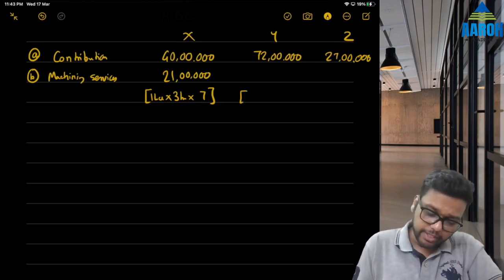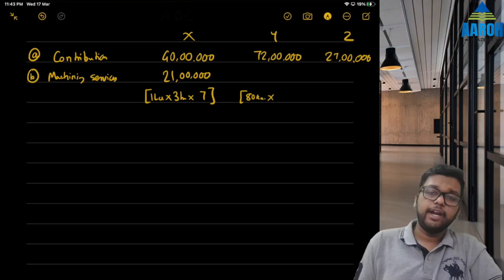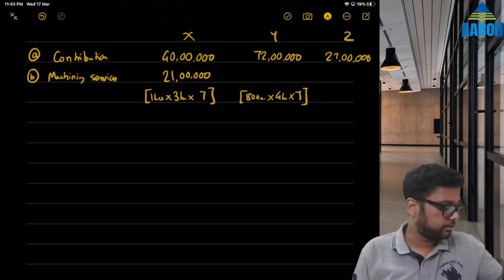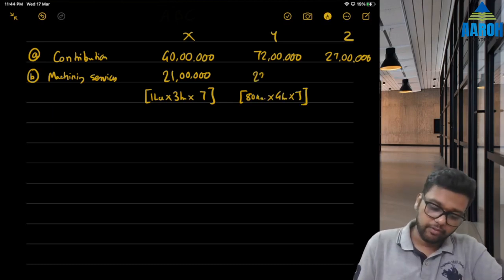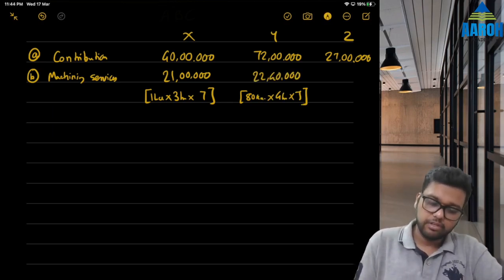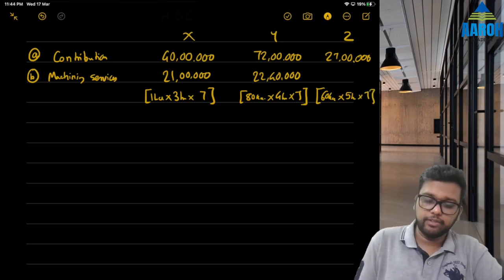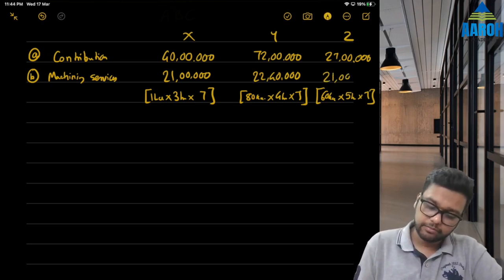Product Y can be produced 80,000 units, into product Y needs 4 hours, into 7 rupees is absorption rate. So that is going to be 22 lakh 40,000. Product Z can be produced 60,000 units. Product Z needs 5 hours, into 7 rupees is the absorption rate. 21 lakhs.